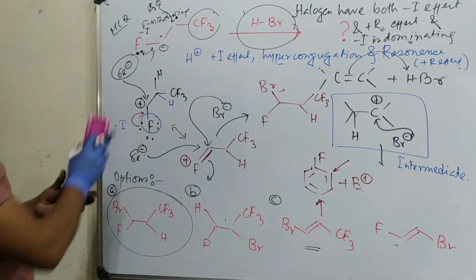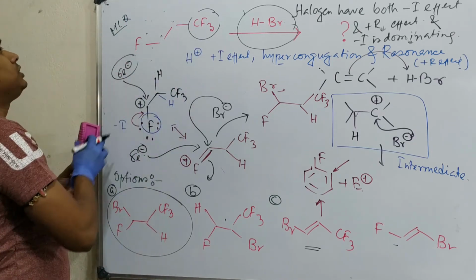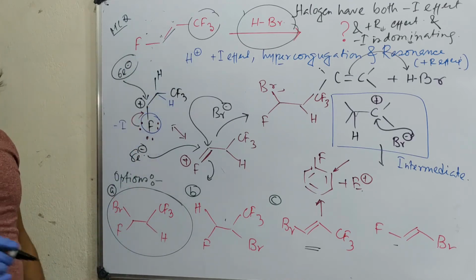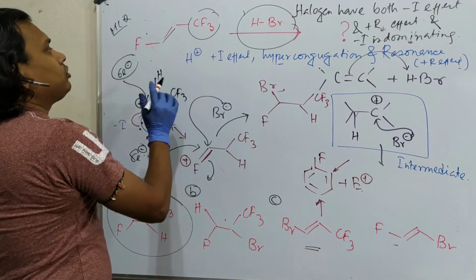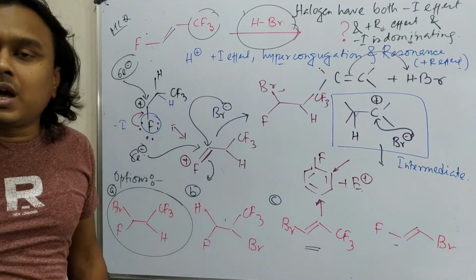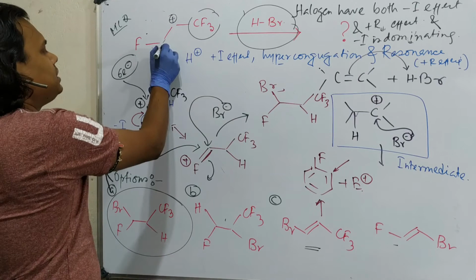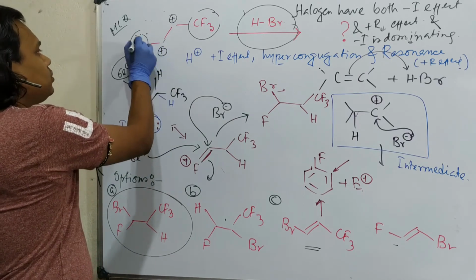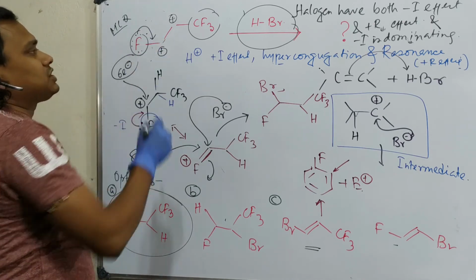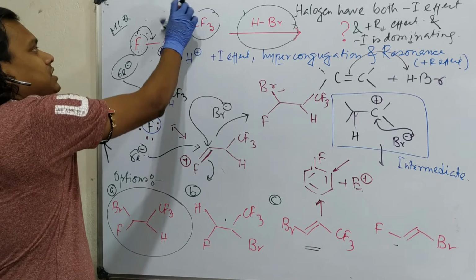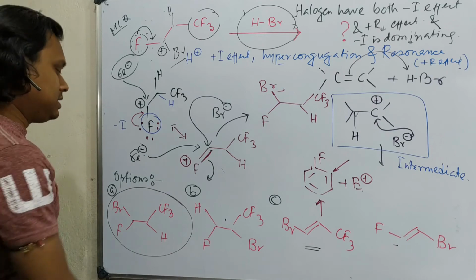Now the question is, if the question appears in our exam, within 30 seconds, how can you solve it? First of all, you need to understand it's a double bond, so an addition reaction is possible. So a carbocation will be produced. In one place there will be the carbocation and in one place hydrogen. Just write whether the positive charge here is more stable or here is more stable. This is more stable because this lone pair of the halogen will form resonance, means it will donate and stabilize. So this carbocation is stable, means hydrogen will attach here and this bromine will attach here. So in less than 30 seconds you can enter the answer. The answer is this one.